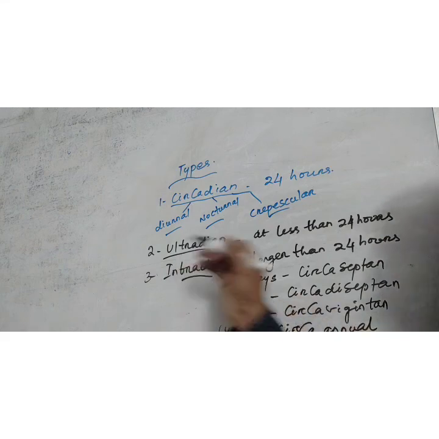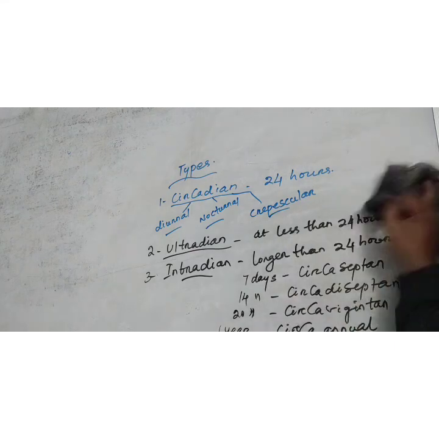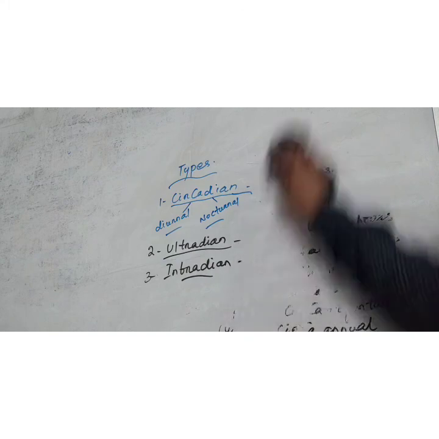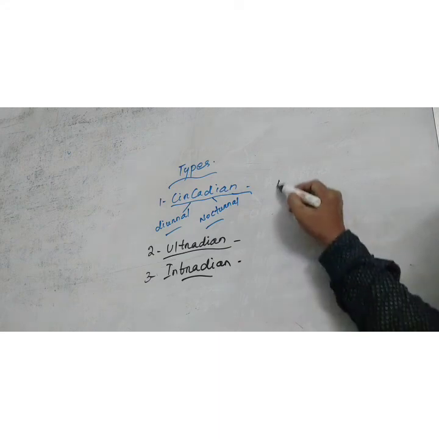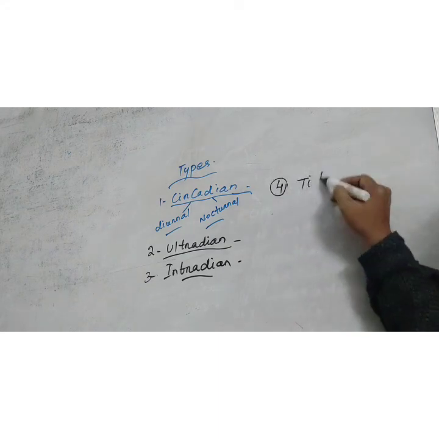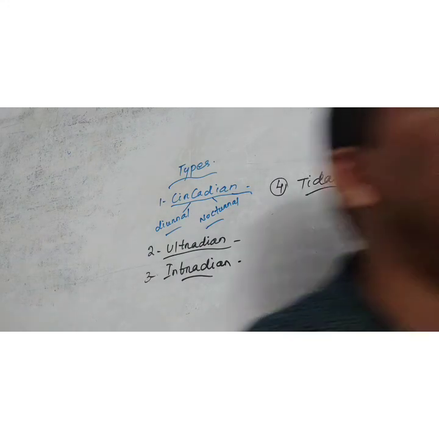These are infradian. Another rhythm is the tidal rhythm. So circadian, ultradian, infradian, then the fourth type of rhythm is tidal. What happens in tidal rhythm?